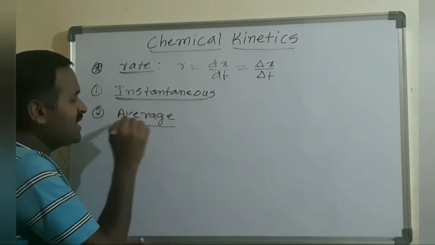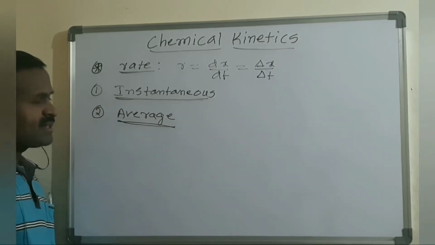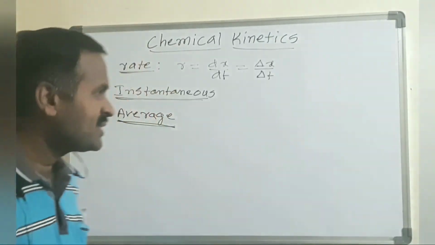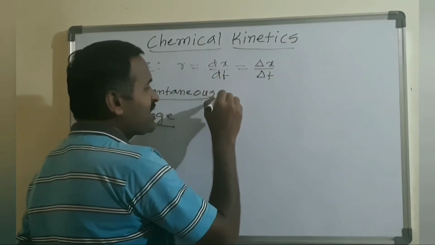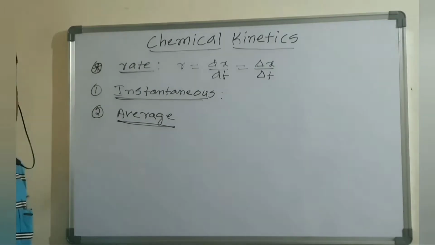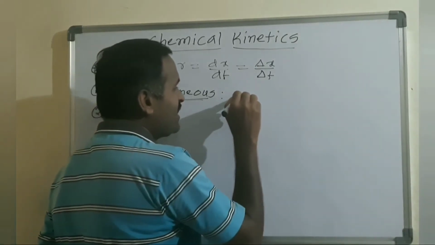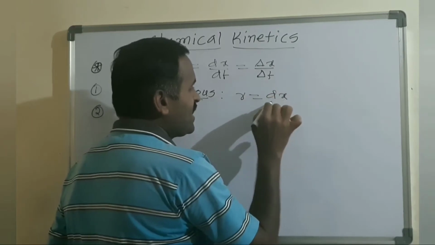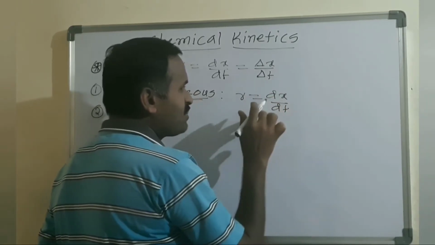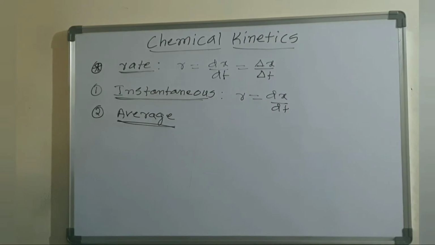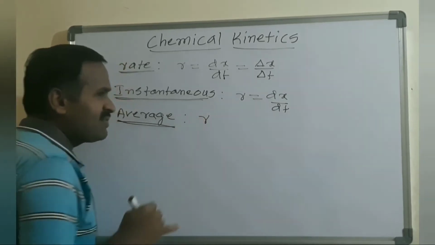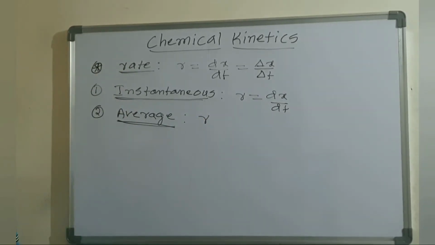The instantaneous rate is the rate which is measured in a short time interval, and we write it as dx by dt. Whereas the average rate is the rate which is measured in a long time interval.